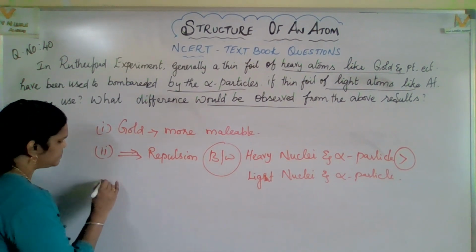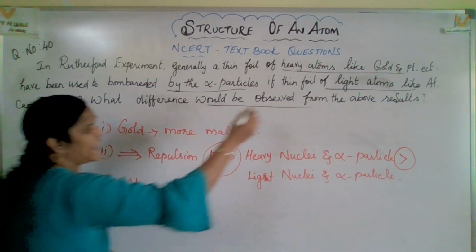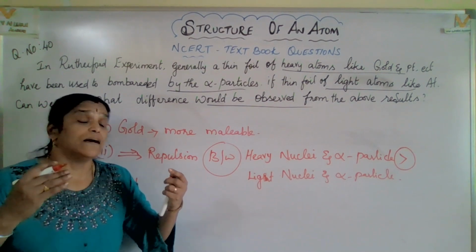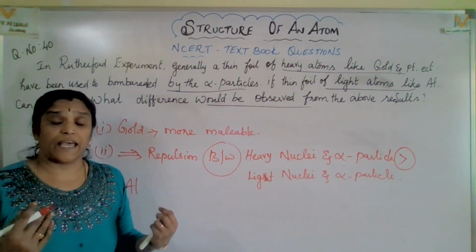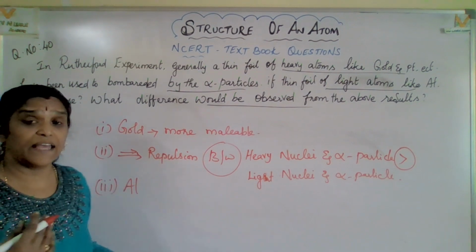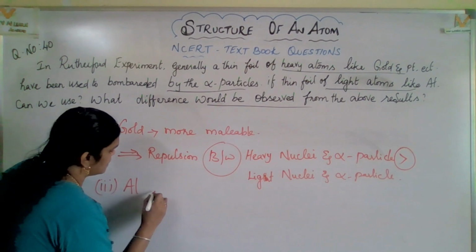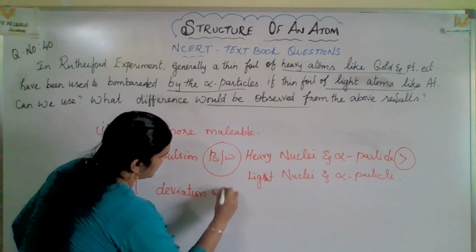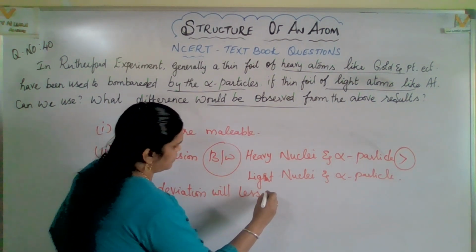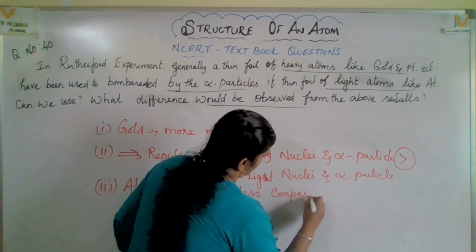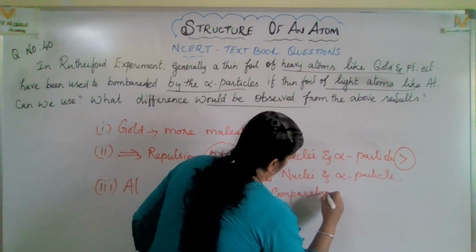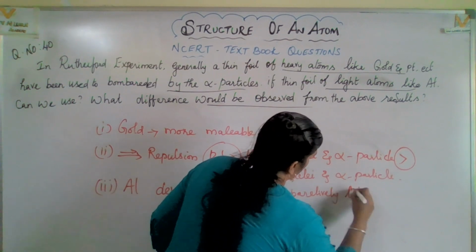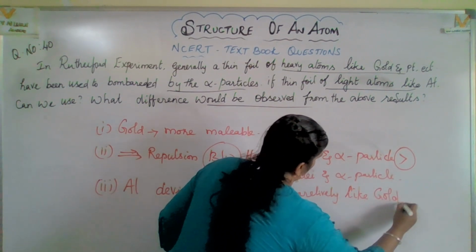Then the third point: aluminium is a light atom, a light nucleus. They themselves mentioned it. Suppose you are using that light nucleus, the deviation will be lesser, comparatively less than gold or platinum.